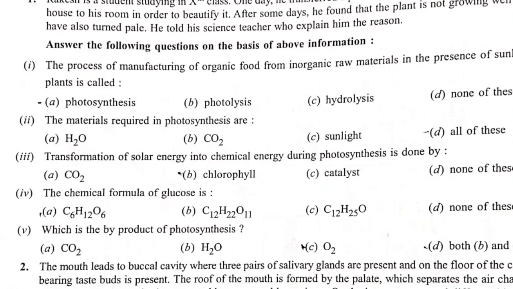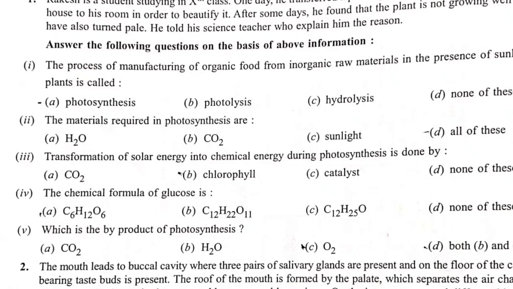So see it, option A C6H12O6, option B C12H22O11, option C C12H25O, and option D none of these. So you know very well the formula of glucose is C6H12O6. Now proceed to question number 5.